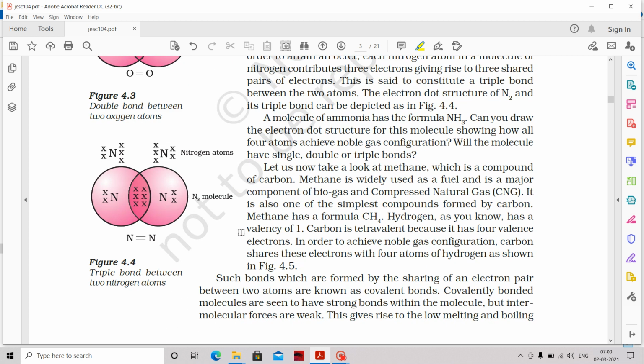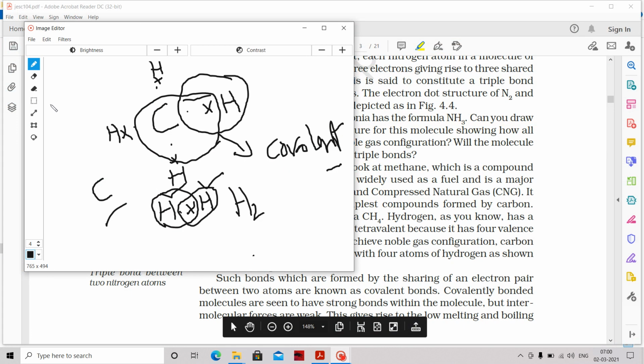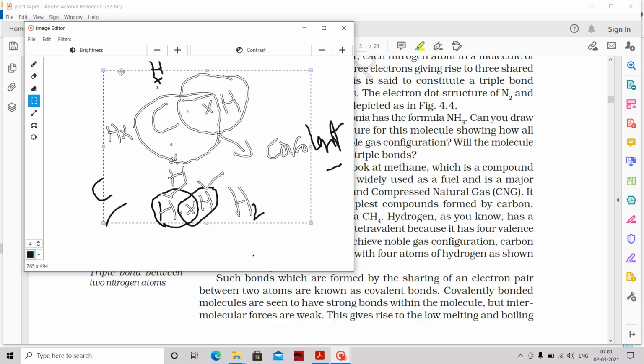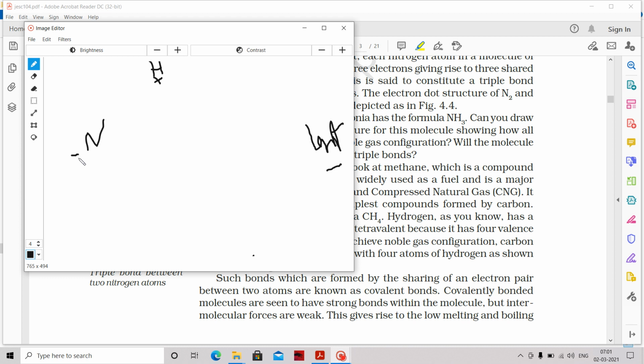Similarly, N2 has nitrogen with 7 electrons, correct? It requires 3 more electrons, as its outermost shell has 5 electrons. How does it have 5 electrons? We will see here. Nitrogen has atomic number 7.